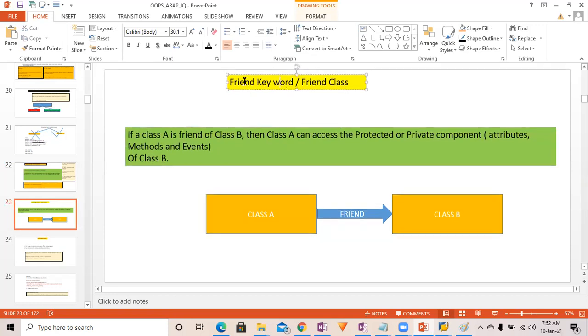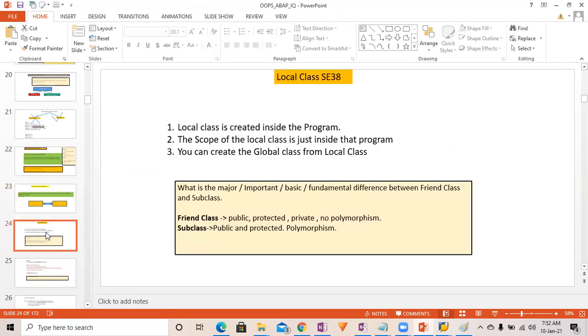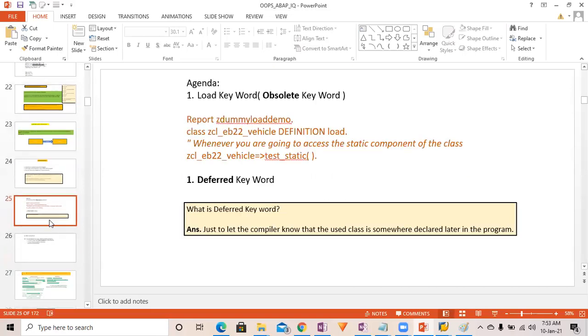Yesterday we were talking about the friend keyword, right? The friend class is used to access the private attributes, the private components of a class. Suppose I'm a friend class of some other class, then I will be able to access any component of that class, any private, protected, or public component.